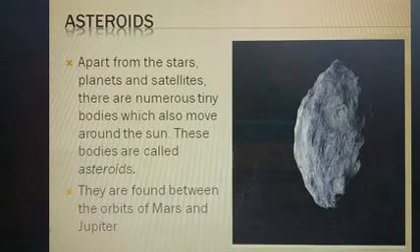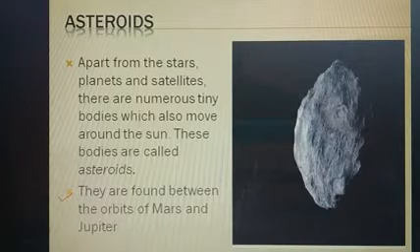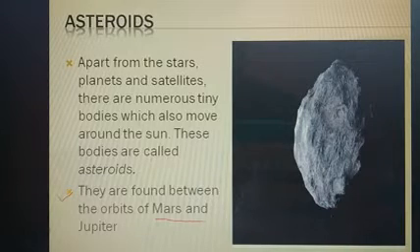Now let's come to the next topic, that is the asteroid. The first point of the asteroid: apart from the star, planet and the satellite, there are numerous tiny bodies which also move around the sun. These bodies are called asteroids. Now the second point is a very important one. They are found between the orbit of Mars and Jupiter, between these two planets.